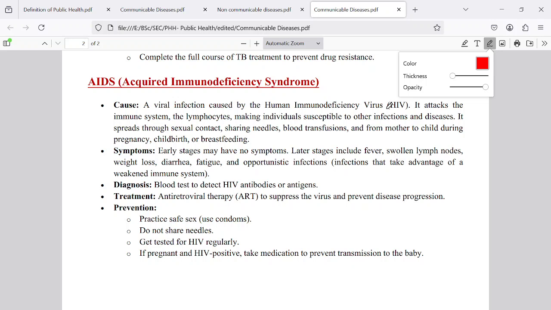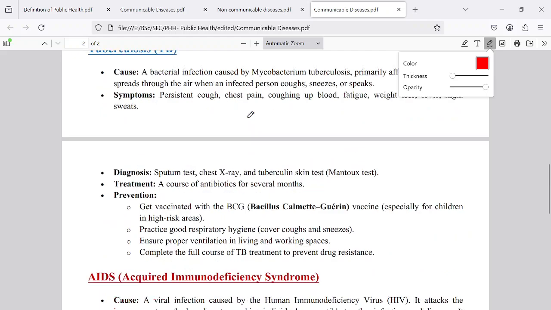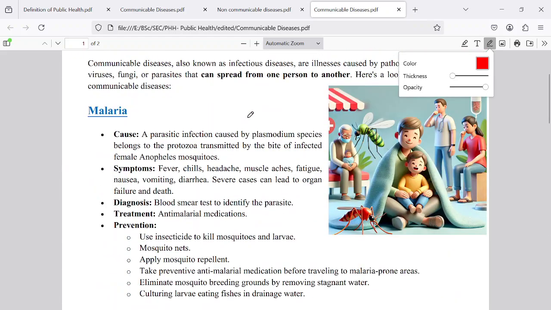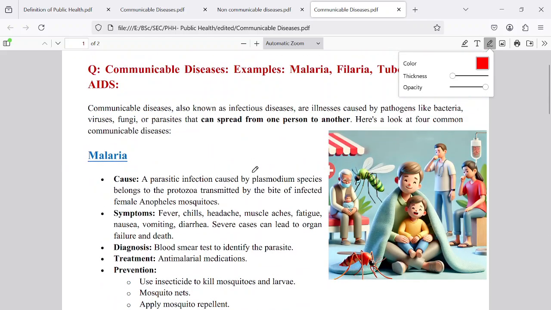However, the government is providing awareness programs in this regard. So these are the four main diseases. Not only these four, there are a number of communicable diseases. For example, you have experienced COVID-19, which is caused by the coronavirus, during 2020 and 2021. That disease shook the whole world.